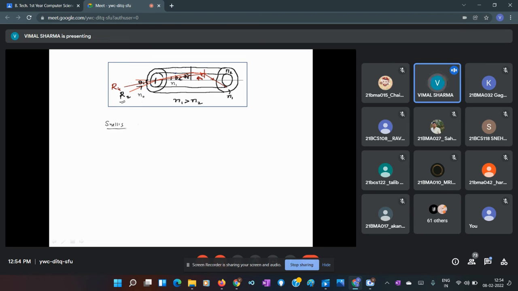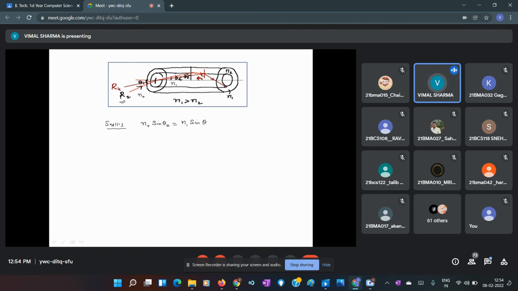Snell's law for ray 2, when we launch it at the acceptance angle, is n0 sine theta a equals n1 sine of the angle made by this ray with the normal when it enters the core.